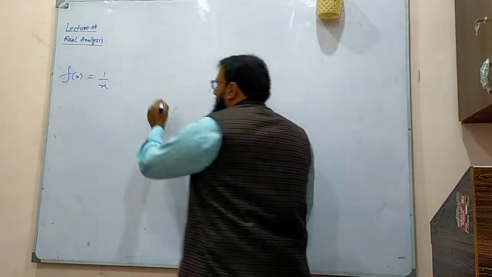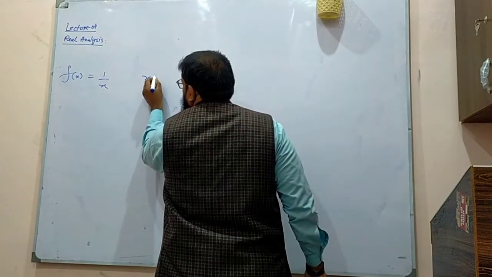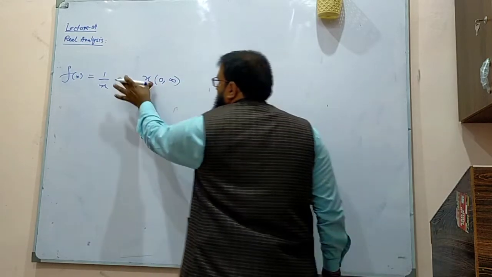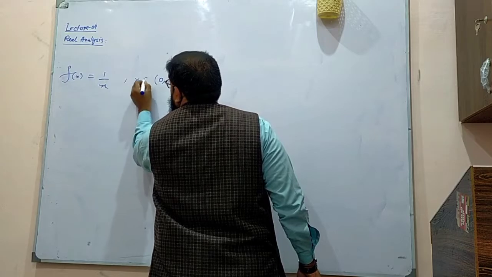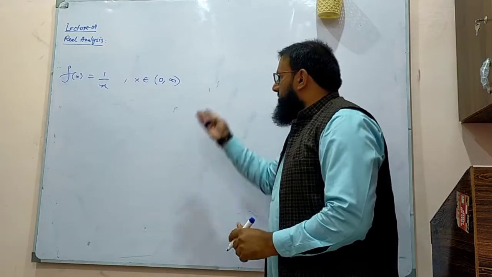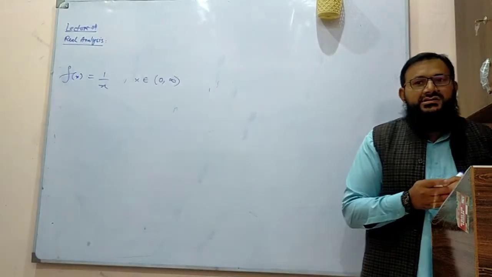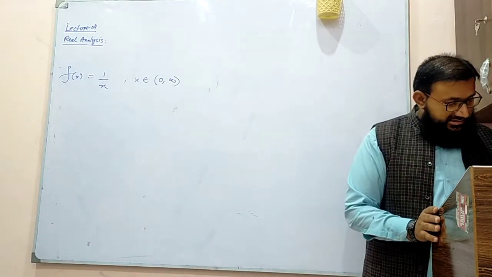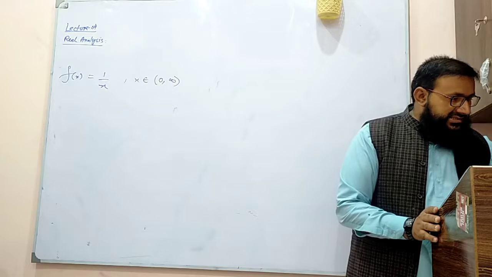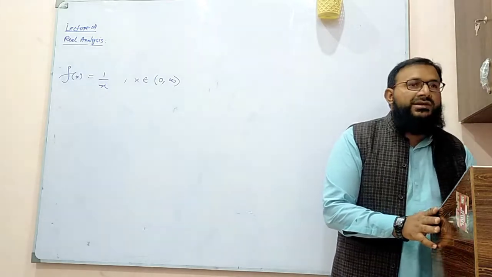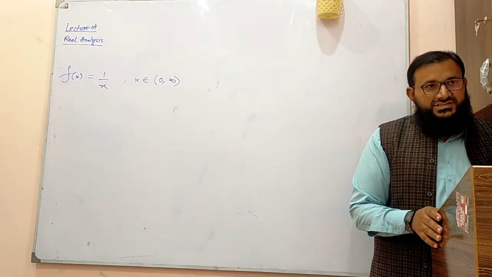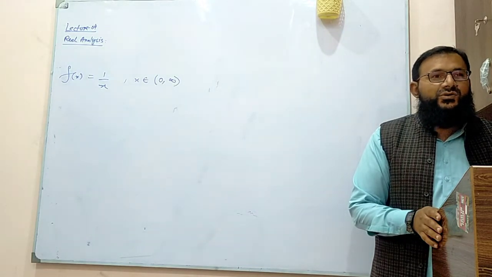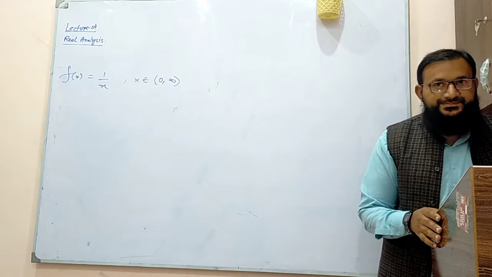But my domain is from 0 towards infinity, not including 0. On this particular domain, it is continuous, but it is not uniformly continuous. So we have to discuss and define what we mean by uniform continuity.